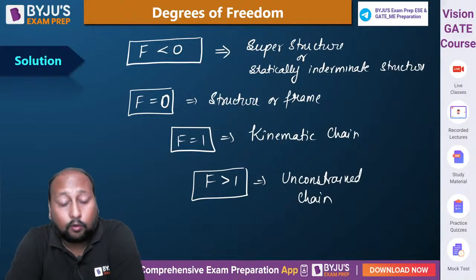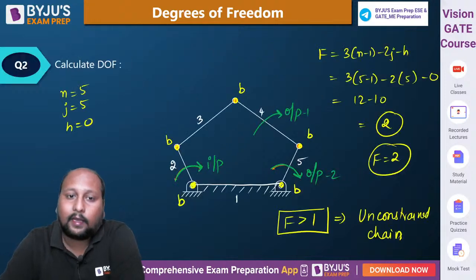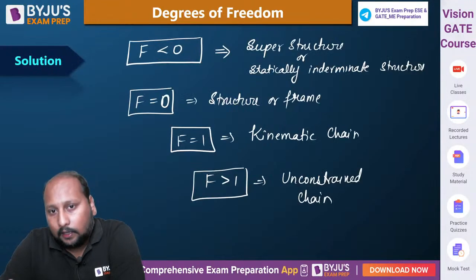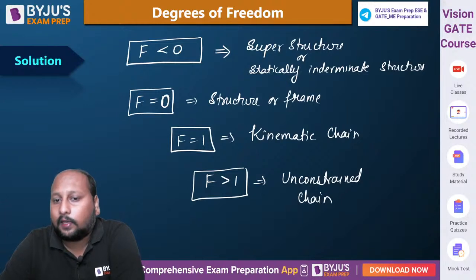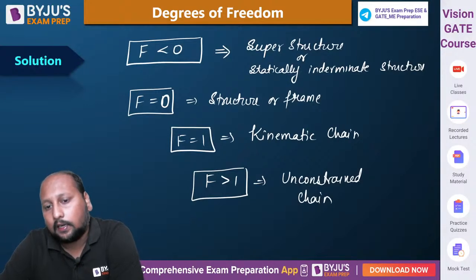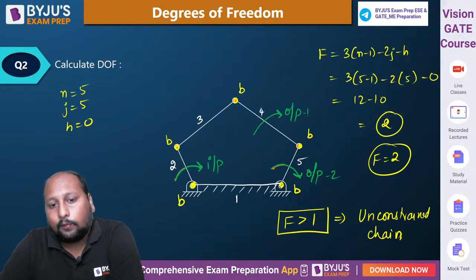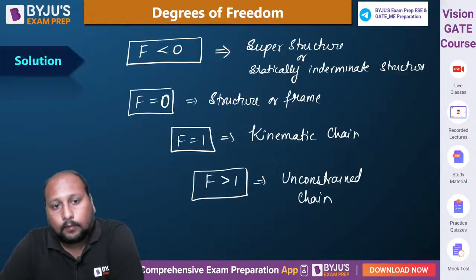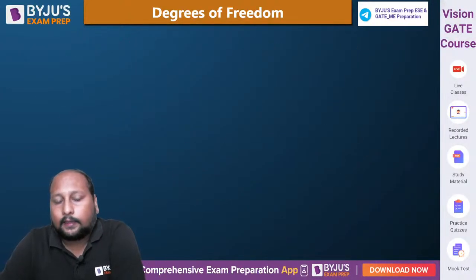These are very important, because sometimes questions are asked where they give you a diagram and say which of the following options A, B, C, D. A will be the superstructure, B will be the frame, C will be the kinematic chain and D the unconstrained chain. Basically, while calculating degree of freedom, we'll be able to identify this. Clear? Okay, let's take one more example.